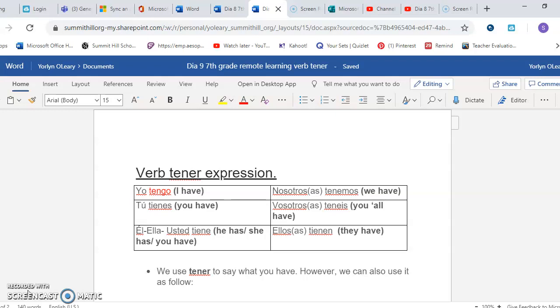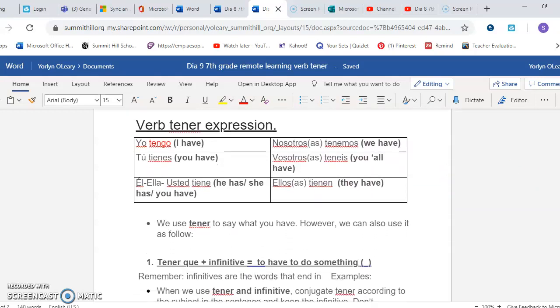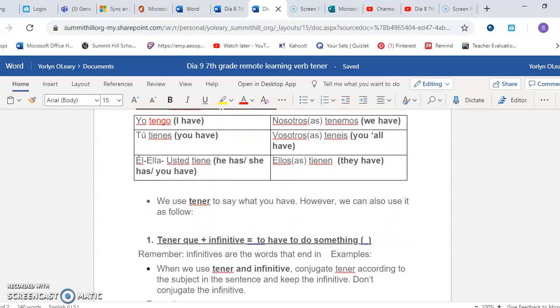So on Monday we learned the yo tengo, tú tienes, él tiene, ella tiene, usted tiene, nosotros tenemos, vosotros tenéis, and ellos and ellas tienen. That's the verb to have. So we have to conjugate the verb according to who is speaking in the sentence. So we use tener to say what you have, right?